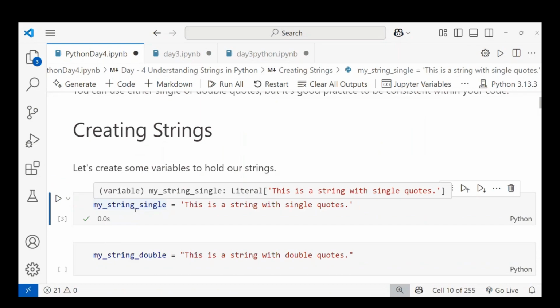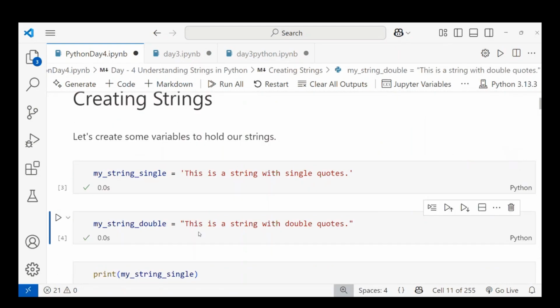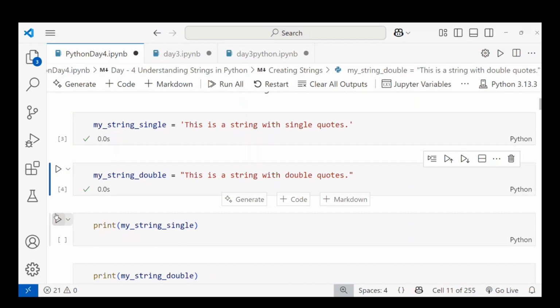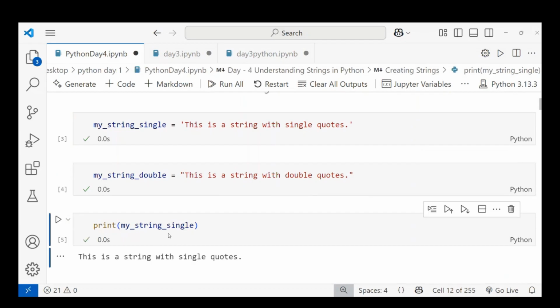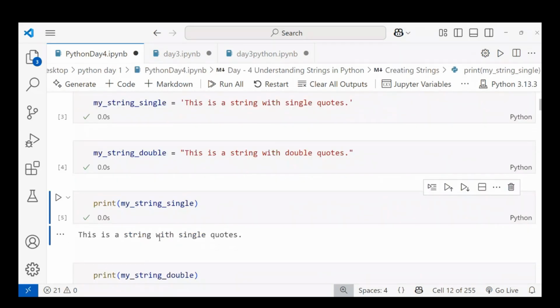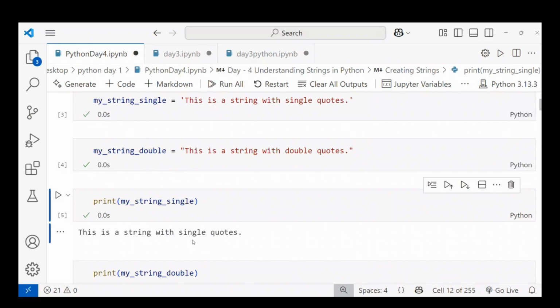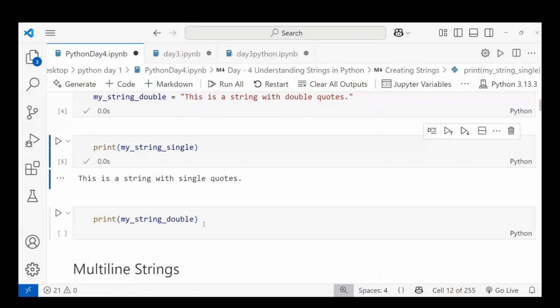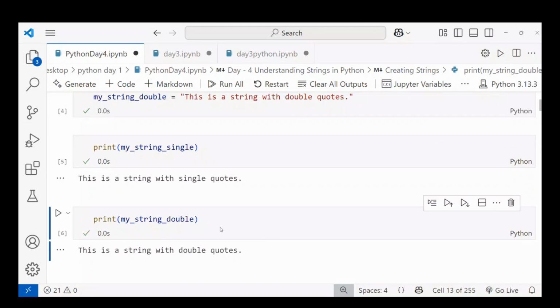Using the double quotes, this data will be stored in my string double. Let's print my string single, and you can see it printing. Next, I'm printing my string double, and you can see here that this is in double quotes.